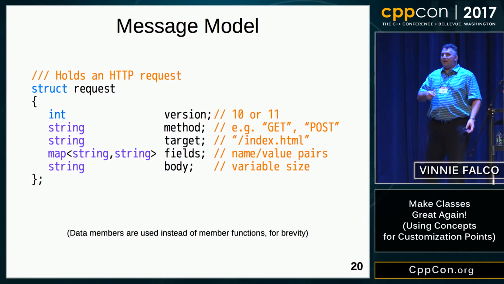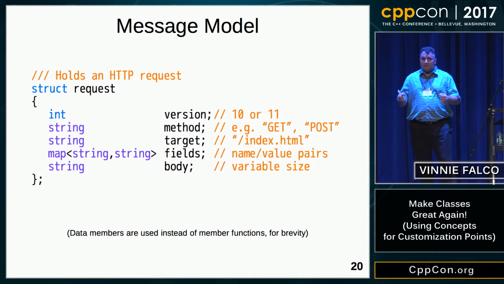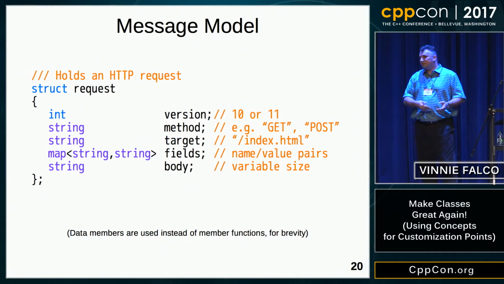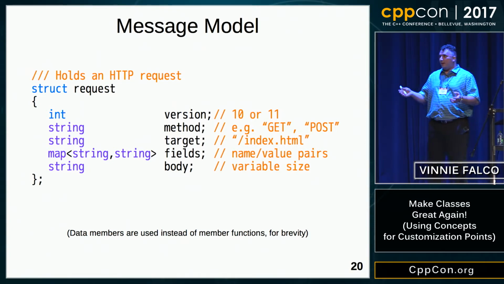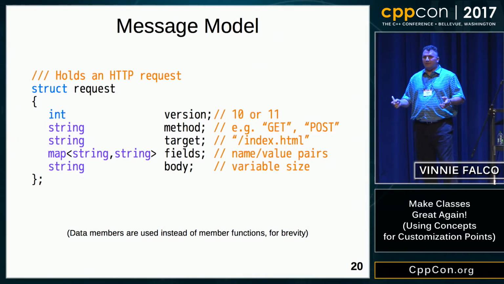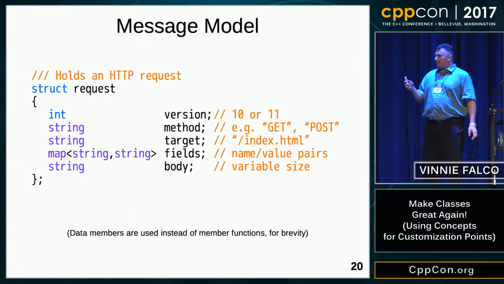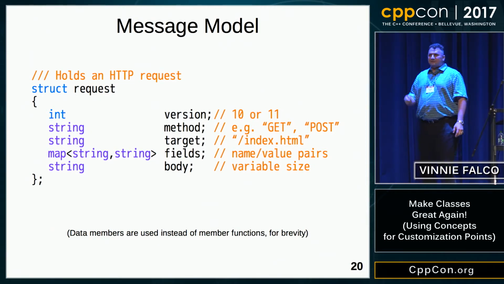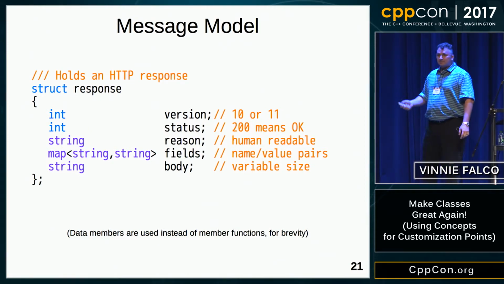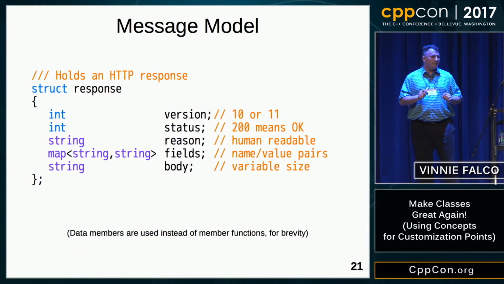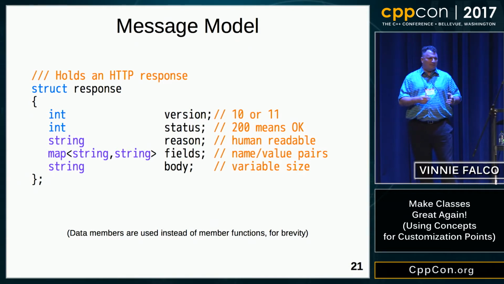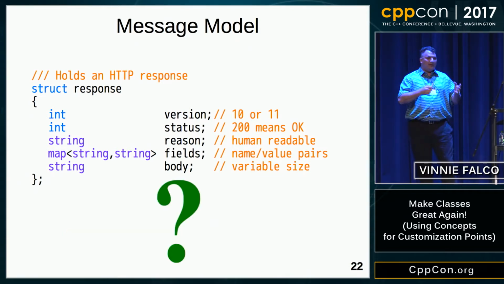Now, the body can be binary or text, and standard strings are perfectly capable of representing binary. You can put nulls in a string. You can have a string that's 0 length, which we could use to indicate that there's no body present. You can have unprintable characters. String is a very capable container for this sort of thing. So that's our request. Similarly, we can create a response. It's very similar, not quite the same. There are two things that are different, the status and the reason, but otherwise it's the same thing. So now we've modeled HTTP messages.